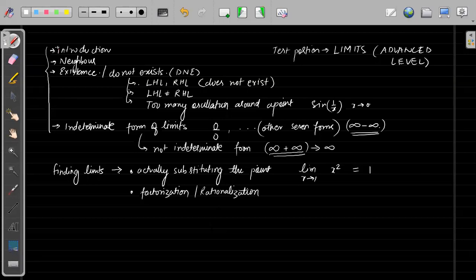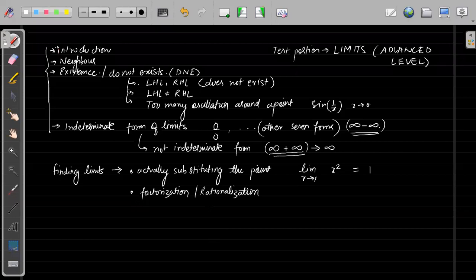Okay, in both cases we will see that in the numerator and denominator we will have some factors, or if there is a root, we will try to factorize it. This we have seen in maths, right? If there is a root in some function, we will first try to factorize or rationalize it so that we will have a better looking function, है ना?